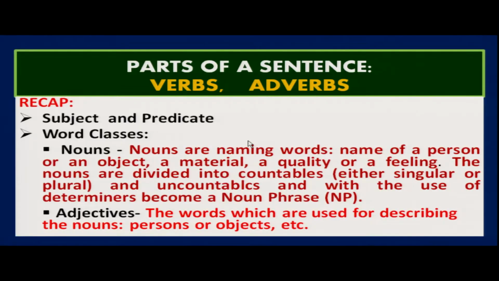And in nouns, we know that nouns are naming words. They are the names of persons or objects or a material or a quality or a feeling. If you say Harish, Girish, Ramesh, these are the names of persons.